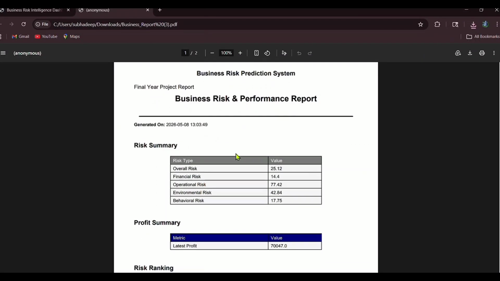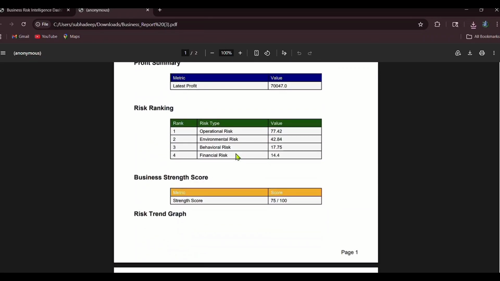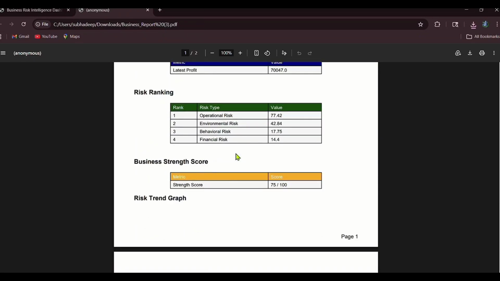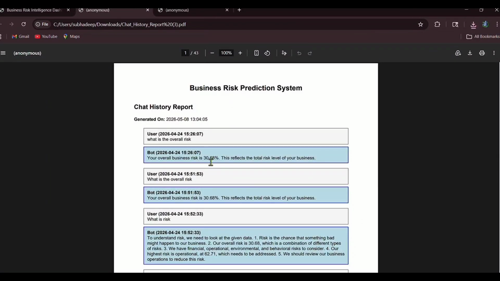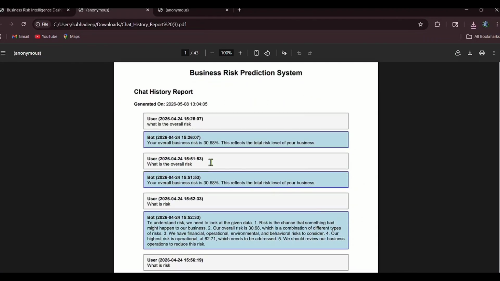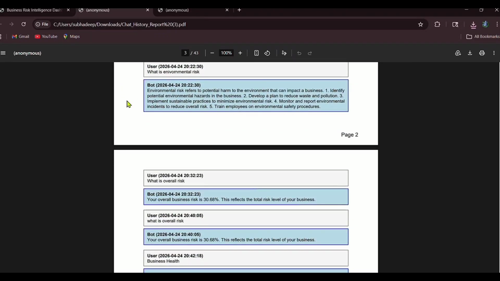Here it shows the risk performance report, risk summary, profit summary, risk ranking, and the business strength score. And here is also the PDF which shows the chat history report, which questions have been asked to the AI, and this is the report of the full data.